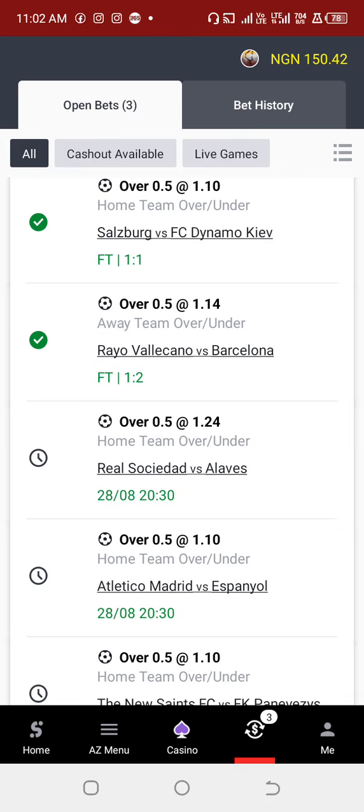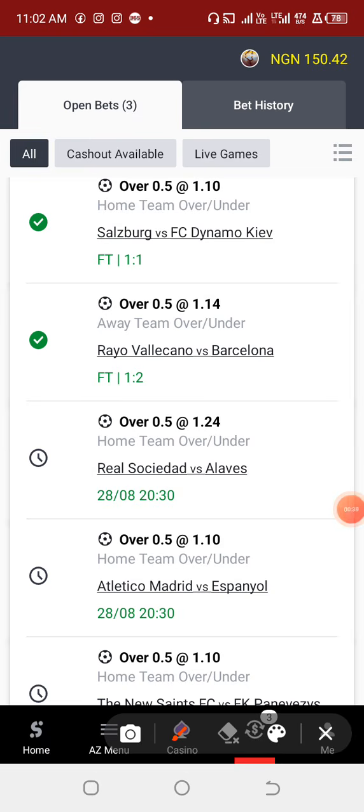Actually, this particular strategy can work on either the home team or the away team, but I mostly like staking and predicting home team over 0.5 goals, because the home team advantage is very important in considering the possible outcome of sports betting.